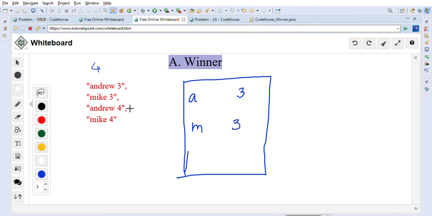Now again Andrew is here. Andrew scores 4 points. So if we already have an entry, then we will just increment that by 4 points. So now 3 plus 4, it becomes 7 here, and Mike will also score 4 points. So Mike will also get 7 points here, right? So after that we will just go through this hash map and we will find what is the maximum score that we found, right? So maximum score we find is equal to 7. That one we will just get from this map.